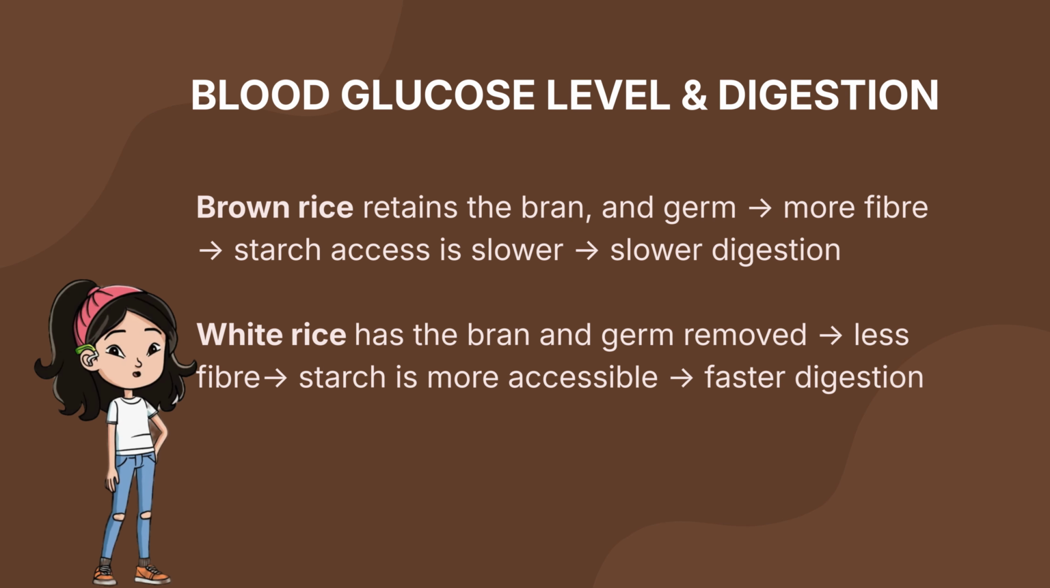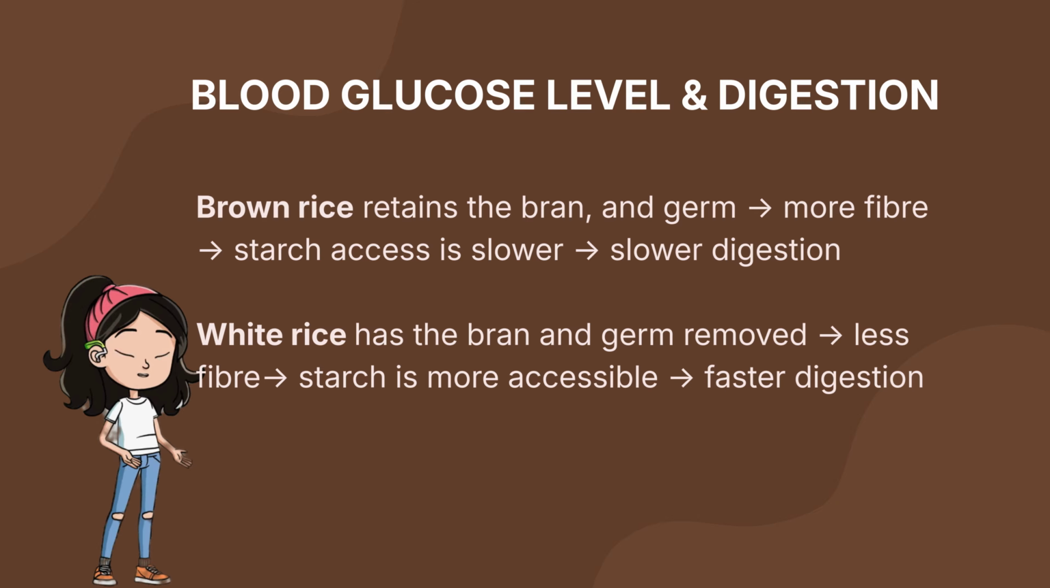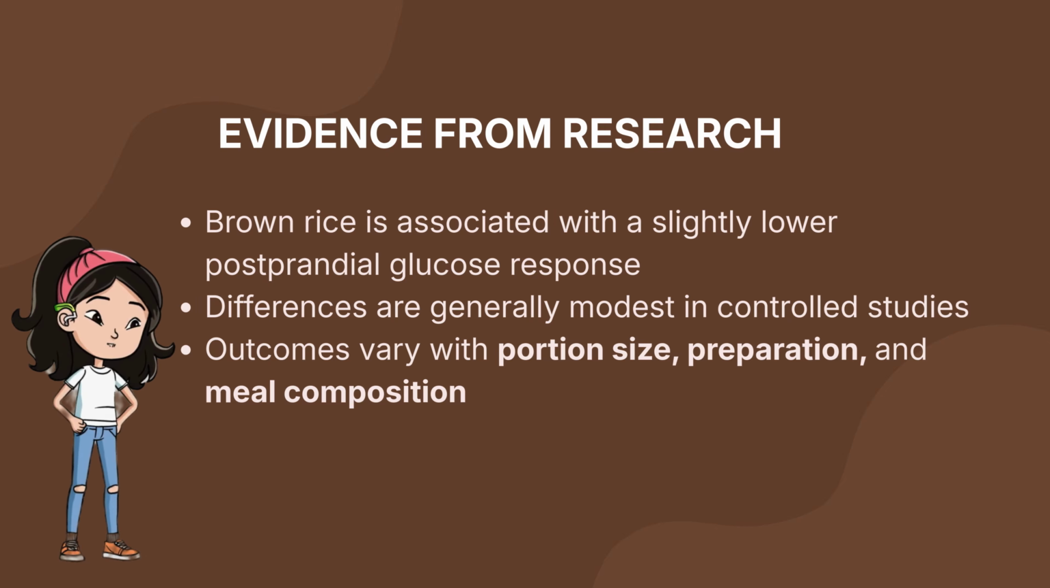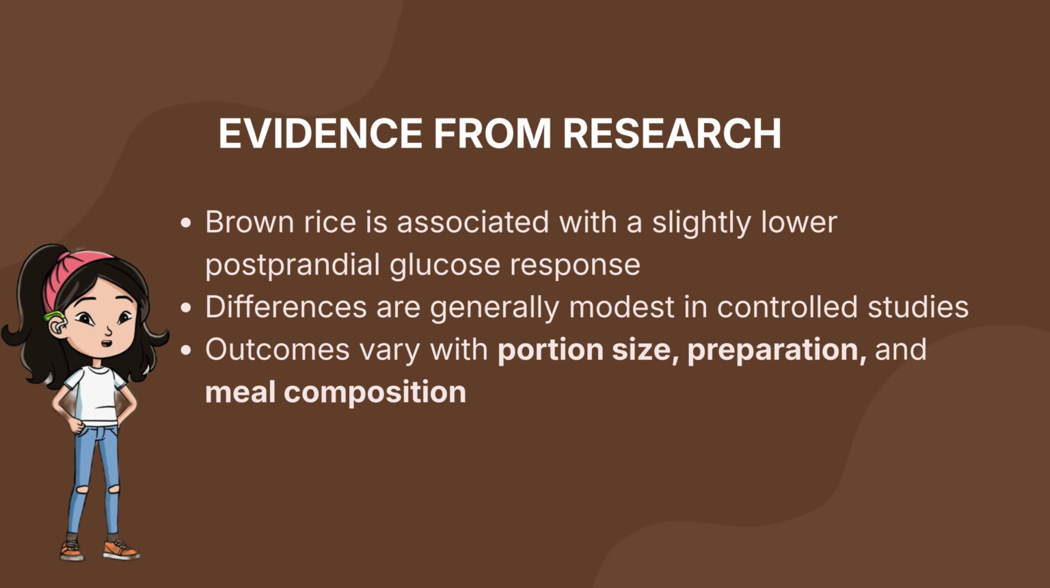The physical structure of food influences how quickly carbohydrates are digested. Faster digestion allows glucose to be absorbed more rapidly into the bloodstream. In the case of rice, white rice generally digests faster than brown rice due to differences in fiber content and grain structure. Evidence from controlled feeding studies indicates that brown rice is associated with a slightly lower postprandial blood glucose response compared with white rice.